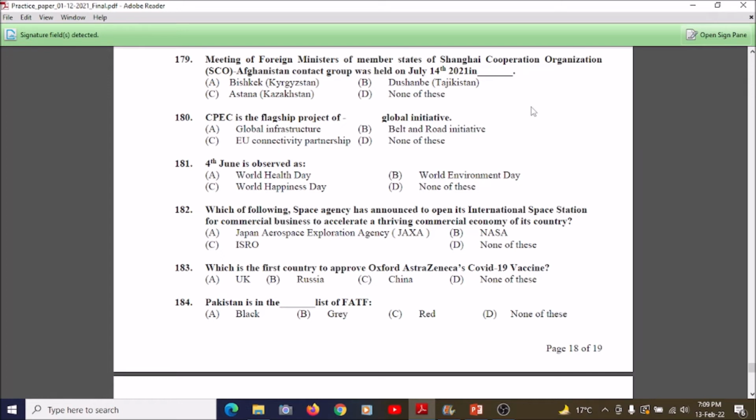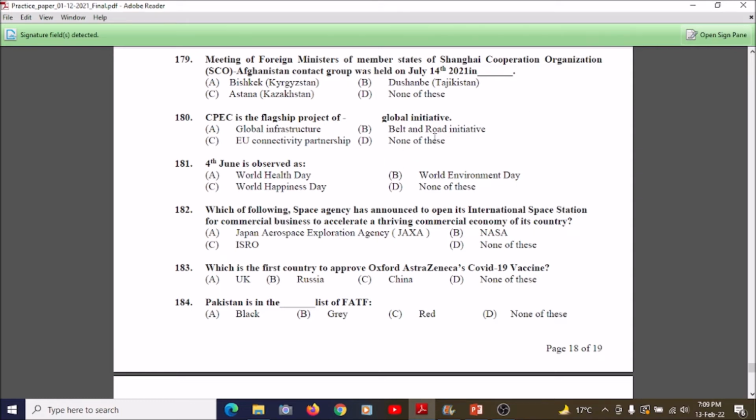Students, now we are going to answer question number 180. CPEC is the flagship project of A. Global infrastructure, B. Belt and Road Initiative, C. EU connectivity partnership, or D. None of these. So the correct answer is Belt and Road Initiative.